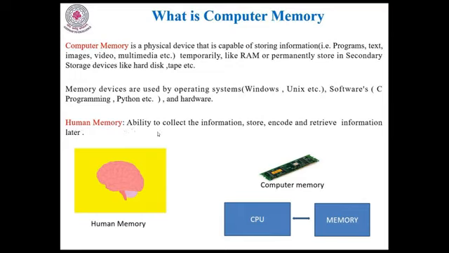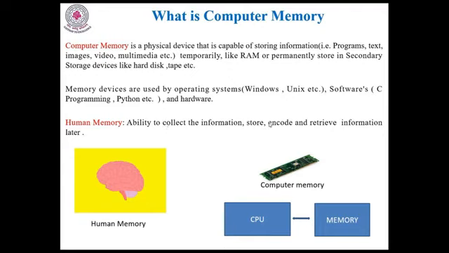Human memory is the ability to collect information, store, encode, and retrieve information later. So a human has the ability to collect the information himself, and he can store the data in a proper manner, in a proper organization, and he is able to retrieve it whenever he wants.